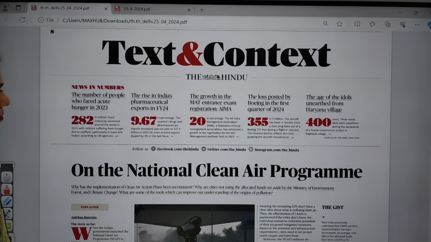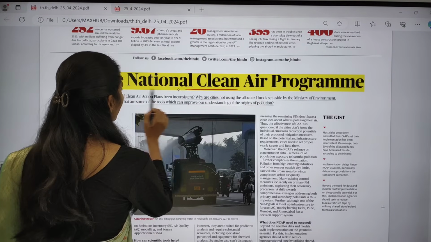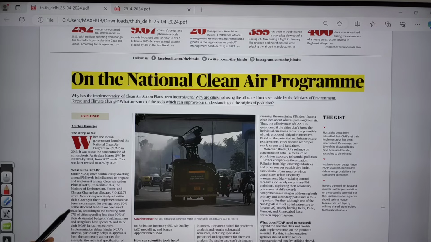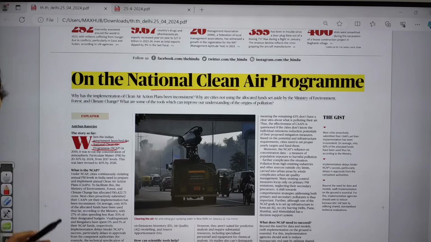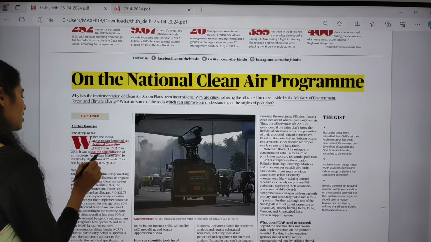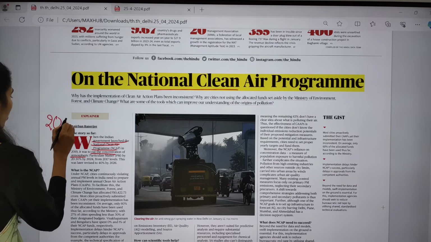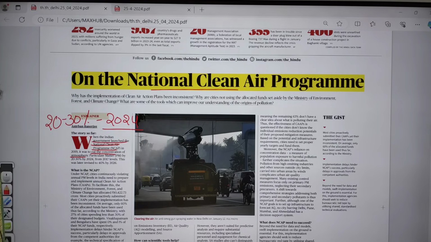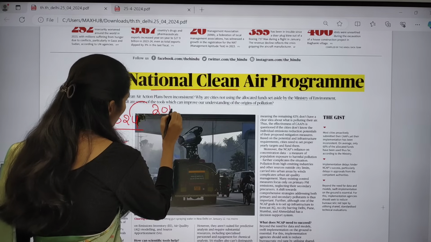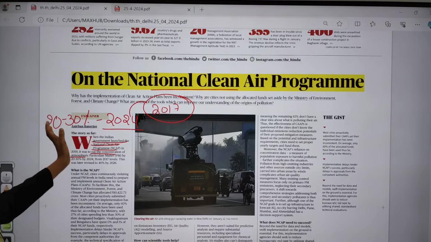Moving on to news, there is one article which is talking about the National Clean Air Program. Why is it in the news? Because the Indian government launched the National Clean Air Program in 2019. It was to cut the concentration of atmospheric particulate matter, PM 2.5 or 10. The target is to cut down by 20 to 30% by 2024, comparing with 2017 levels.